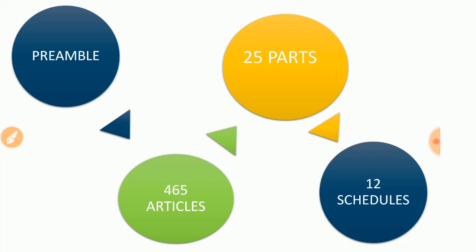We call them parts, and inside the 25 parts we have different articles. Okay, we have 465 articles. So the term preamble is clear, the term part is clear, the word article is clear, and the 12 schedules we clearly mentioned. So in this slide we clearly focused on two topics ultimately, that is the preamble and the schedules.